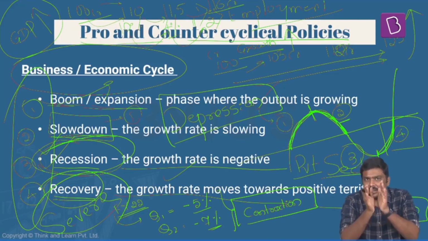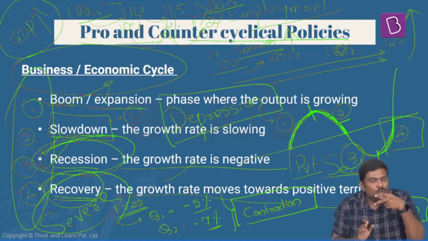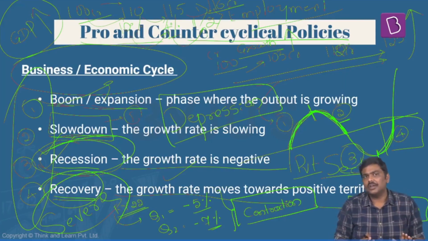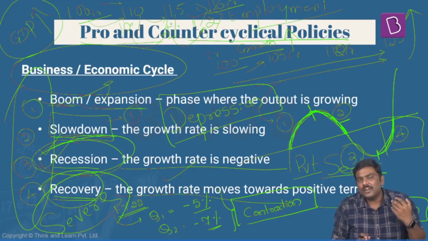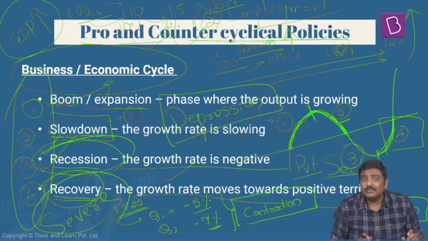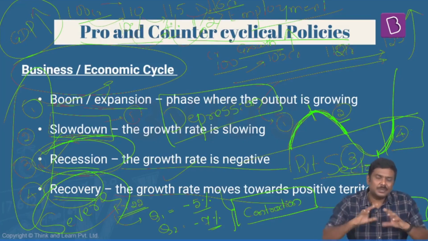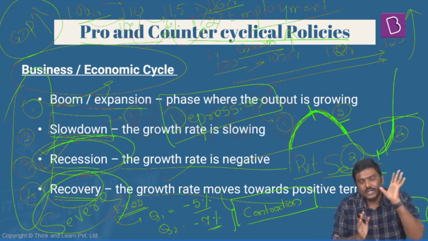Is it okay? Right? Recession is what? For 2 consecutive quarters, the economy will register a negative growth rate. For example, quarter 1 minus 5%, quarter 2 minus 7%. Now, what we expect at this point of time is that the government will swing into action.